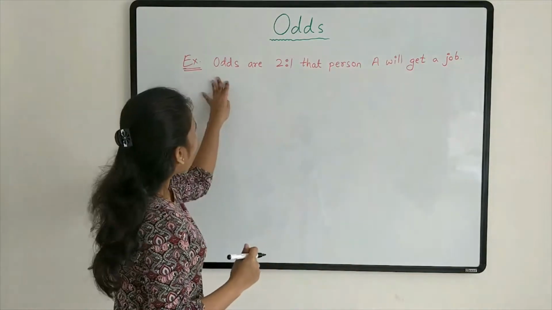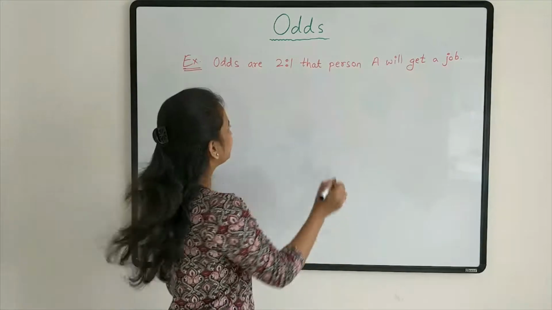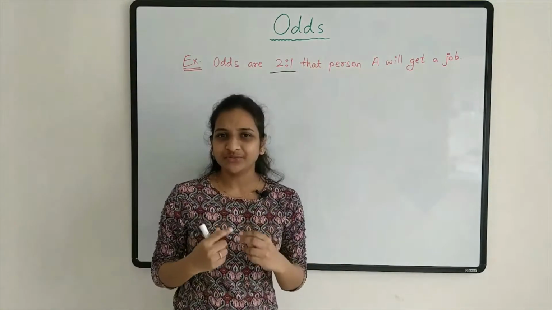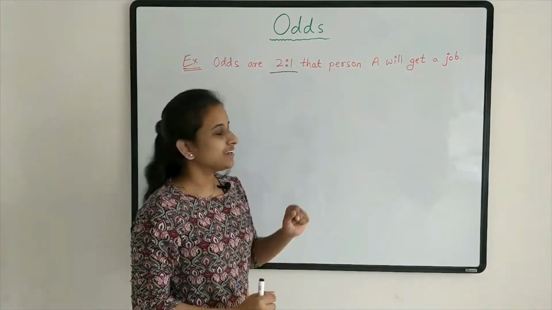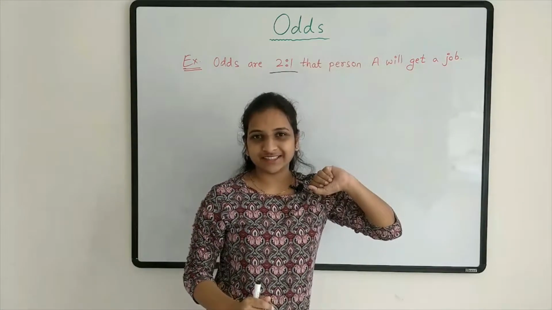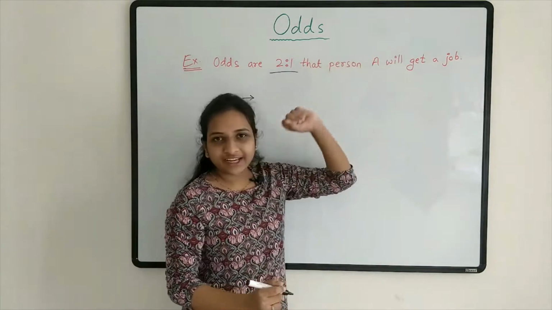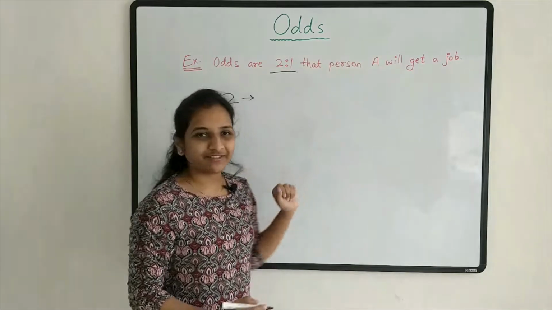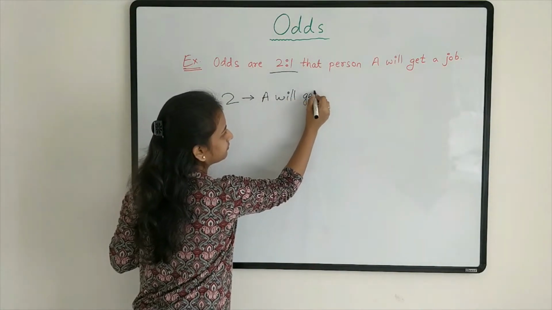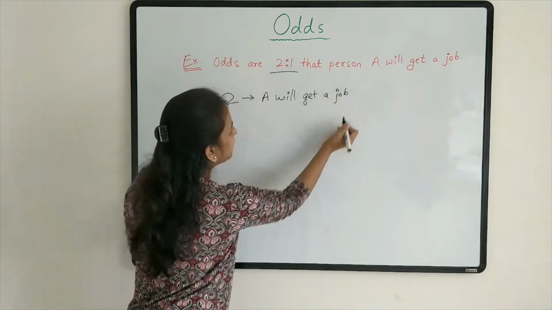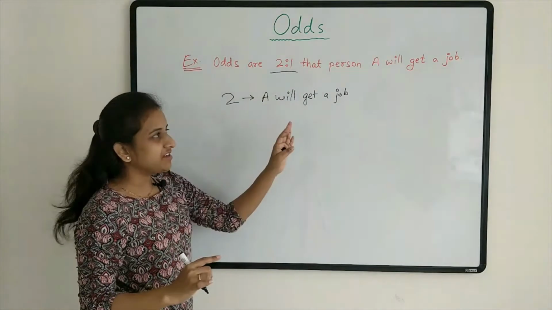If I say odds are 2:1 that person A will get a job, odds are 2:1 means what? There are two chances in the favor of this event and one chance against this. Means there are two chances that A will get a job, in the favor of this event, right? And there is one chance against this event, means one chance that A will not get a job.